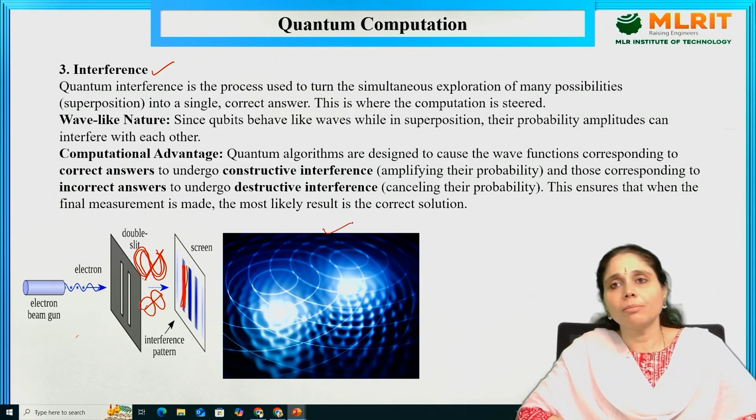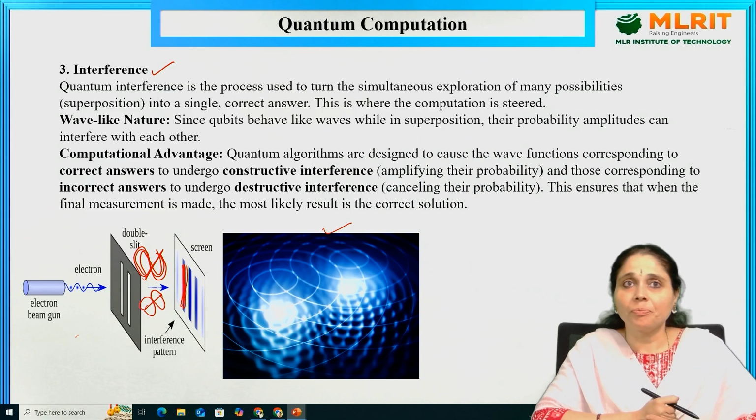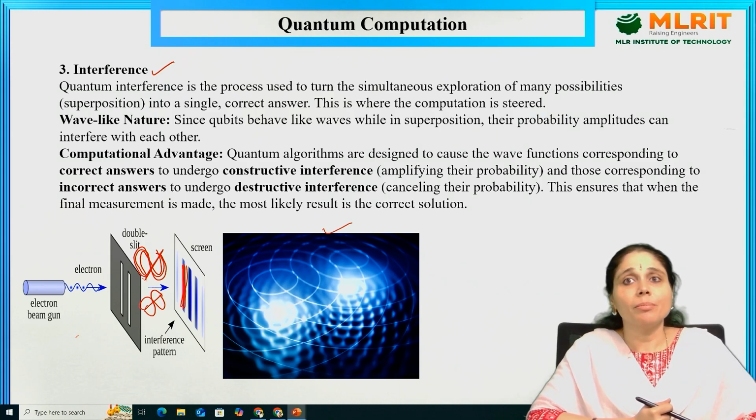Then what is the connection between this superposition, the wave nature of light, and the quantum phenomena, and why are we discussing this in quantum computation? This interference results because of the wave nature of qubits. So what is the computational advantage? Quantum algorithms are designed to cause the wave functions corresponding to the correct answers to undergo constructive interference, amplifying their probability, and those corresponding to incorrect answers undergo destructive interference.